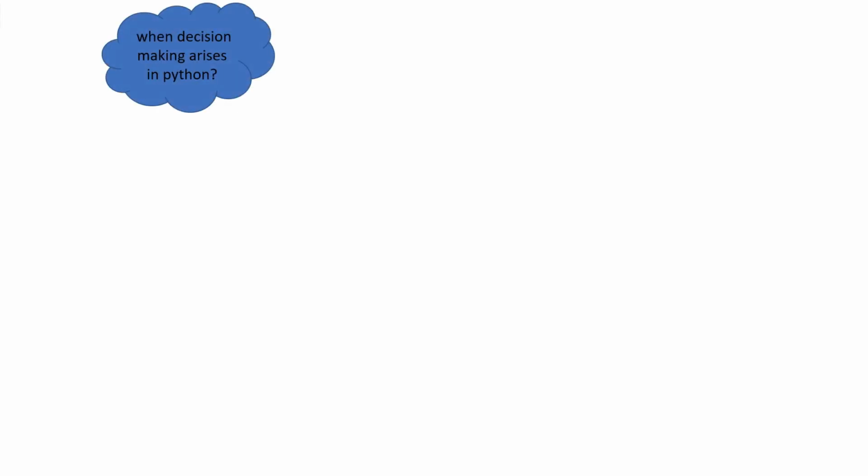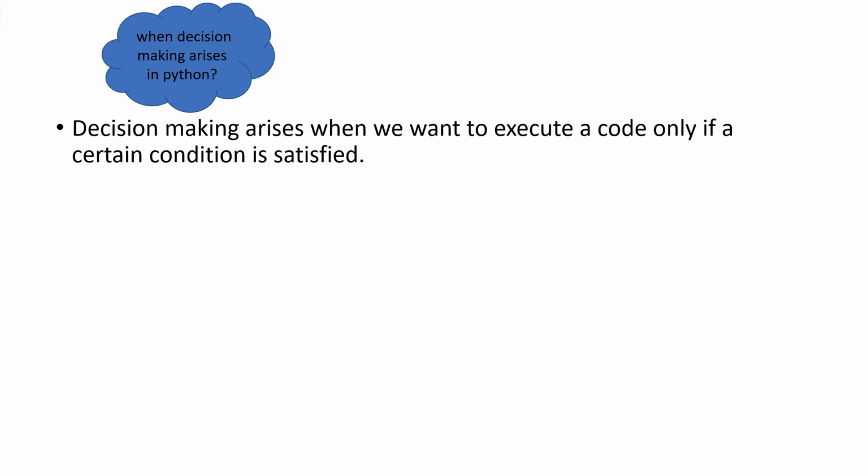Now the next question is, when does decision making arise in Python or any programming language? Decision making arises when we want to execute a code only if a certain condition is satisfied. I already gave you an example. That is, if student marks is greater than or equal to 35, only then print status as pass. So here printing status as pass is the code that we want to execute, and this code is executed only if the condition is true, and the condition is marks should be greater than or equal to 35.